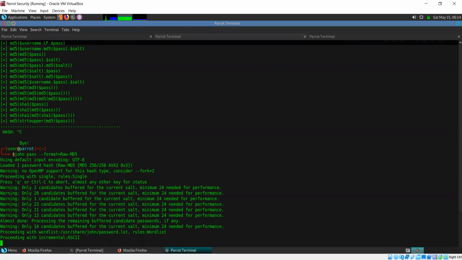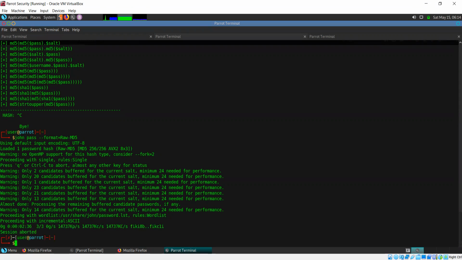Okay, so it does not look like it's going to do anything here with the rule based cracking, so I'll just go ahead and stop this. Now I'll give it a word list. So we'll try dictionary based cracking now. One option I have is to give this rockyou, a very popular word list, or a very popular dictionary file.